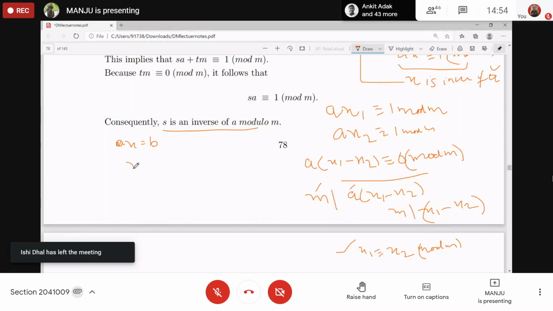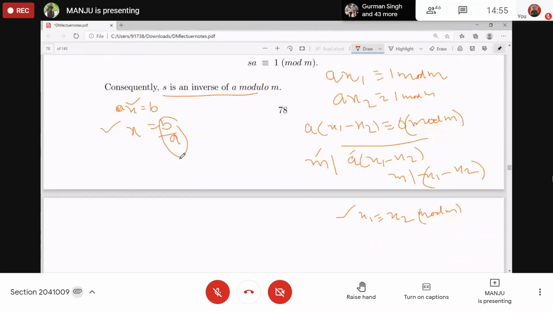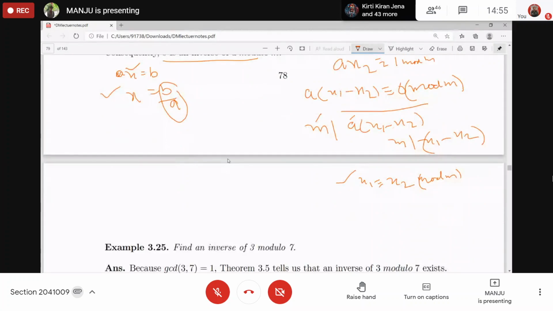In real numbers, if A is non-zero, then B by A exists, and B by A is the solution for this, right? What about in integers? Does it always have a solution in integers? May not be, right? It should be an integer in that case, so it may or may not be an integer. So a solution may not always exist.